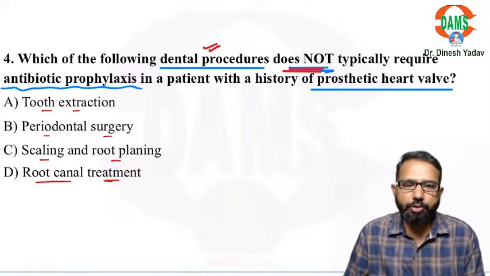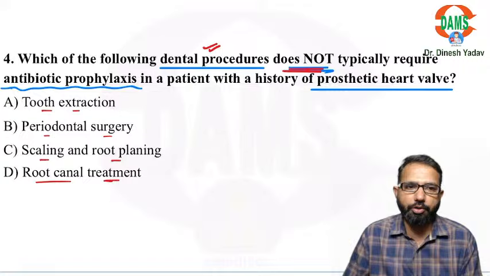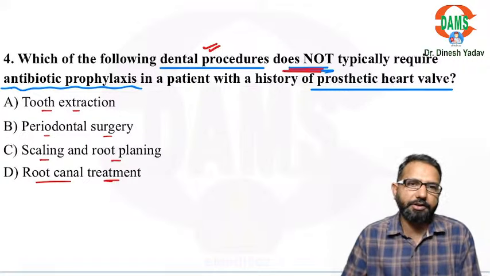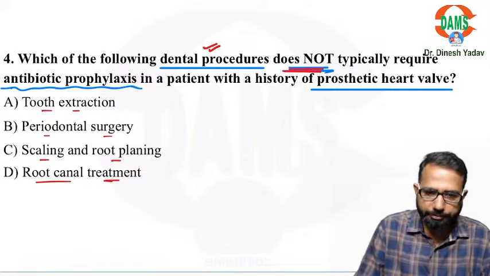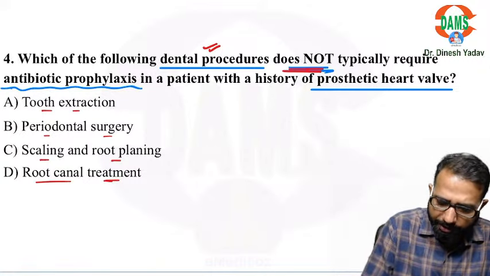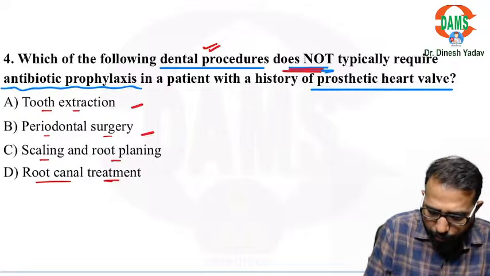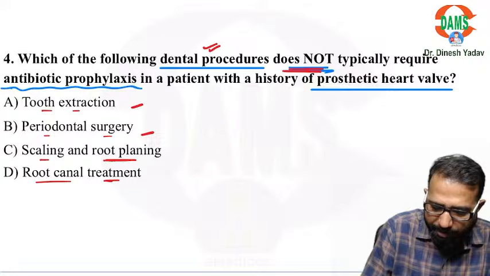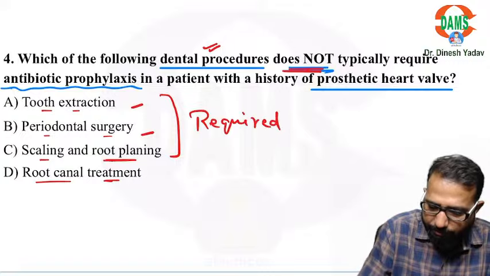So where the risk of bleeding is less, or you can say the procedure is not very strong. Out of these, tooth extraction, periodontal surgery and root planing, in these the bleeding is more, so we need prophylaxis.